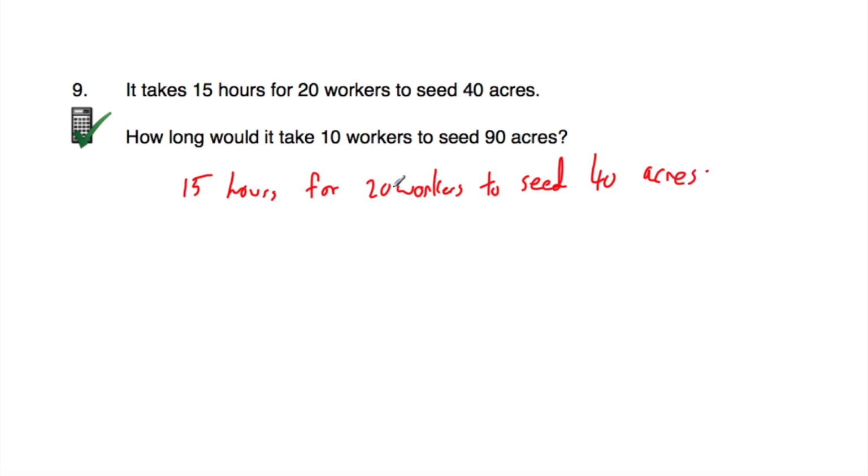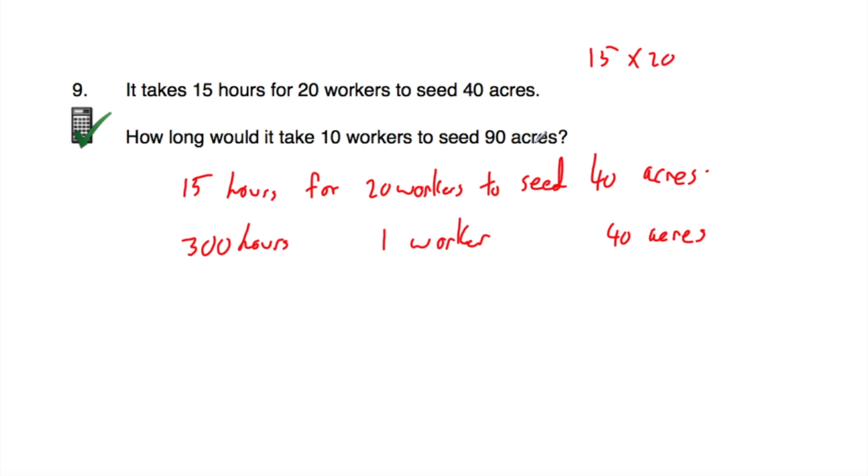Now what I'm going to do is change it from 20 workers to 1 worker. So I'm going to find out how many hours it would take for 1 worker to seed 40 acres. So obviously instead of being 20 workers, there's 1 worker, so it's going to take 20 times longer. So we're going to take the 15 hours and times that by 20. And 15 times 20 is 300. So it would take 300 hours for 1 worker to seed 40 acres.